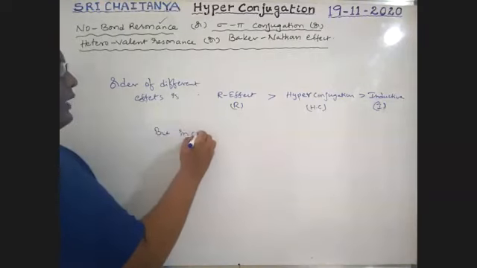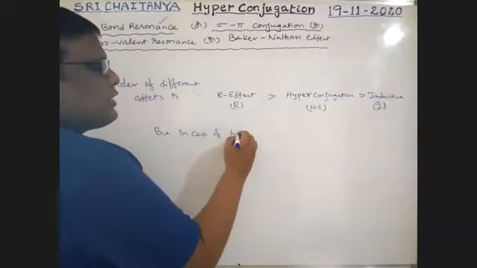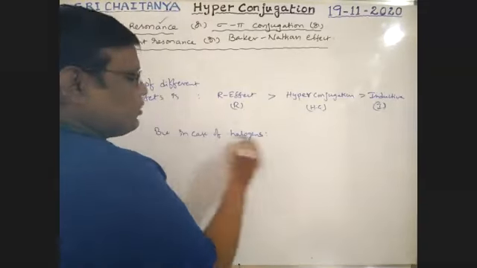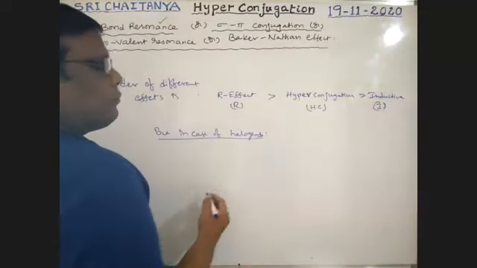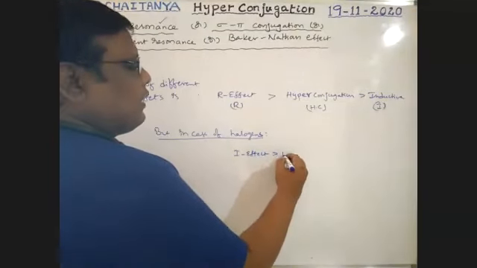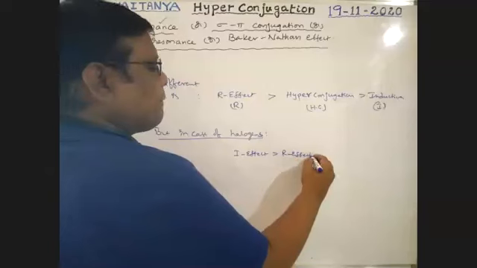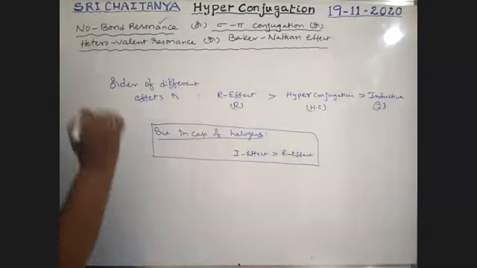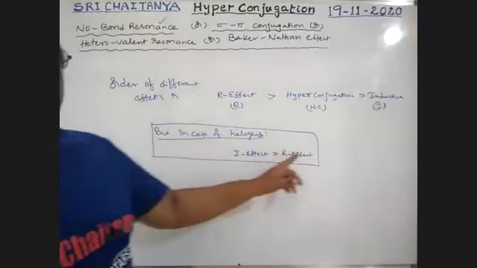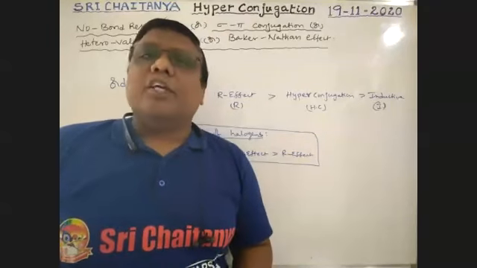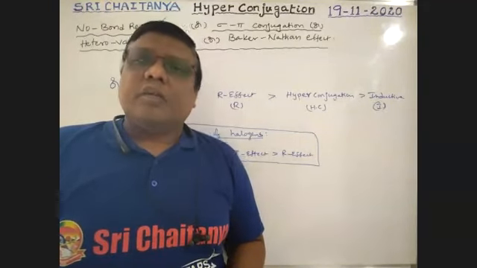But in case of halogens, very, very important, the I effect is greater than the R effect. So it is an exceptional case. In the remaining cases, the resonance effect dominates the inductive effect.